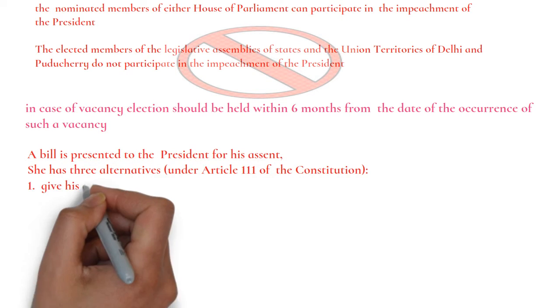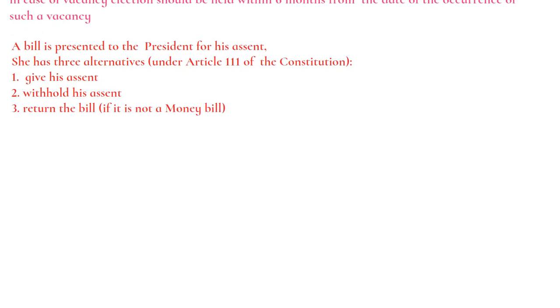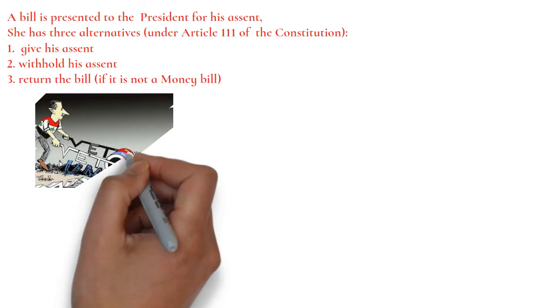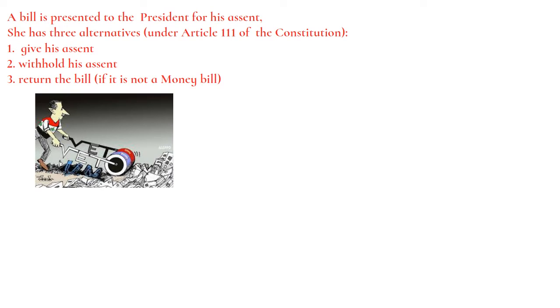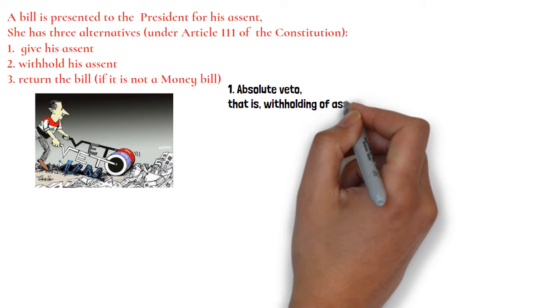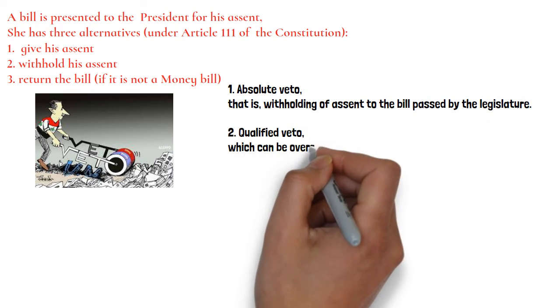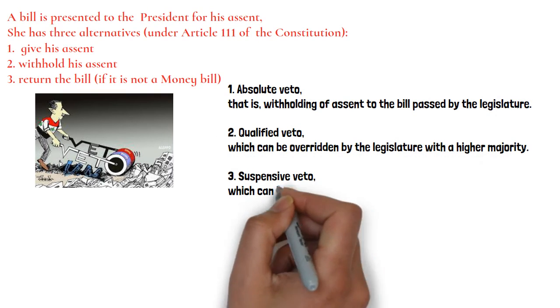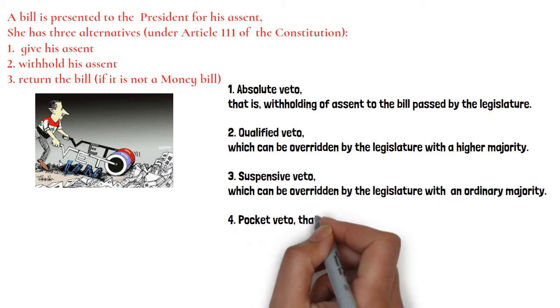Then there is the veto power given to the president. Before that, if the bill is presented to the president, he or she has 3 alternatives: to give assent, to withhold assent, or to return the bill. Now, what is a veto? There are absolute veto, qualified veto, suspensive veto, and pocket veto.